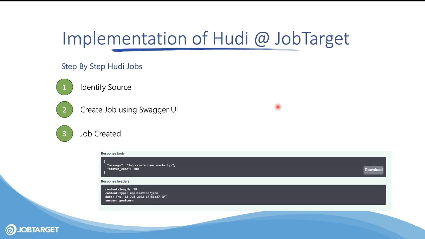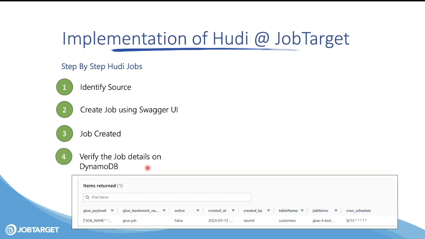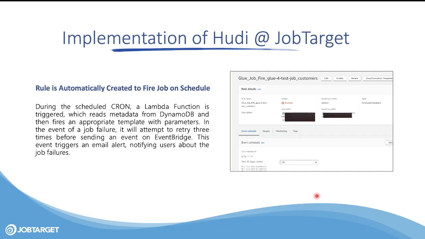The third component is once you execute the job, you will see 200, which means the job is created. You will see the information in DynamoDB. Here you can see the Glue payload, which means when the job is fired, the Lambda will read the metadata and all these parameters are passed to the Glue job, right? It knows whether the job is active or not. It knows when this was created, who created it, who's the developer who made this, the table name, and the cron, how often you want to schedule these jobs.